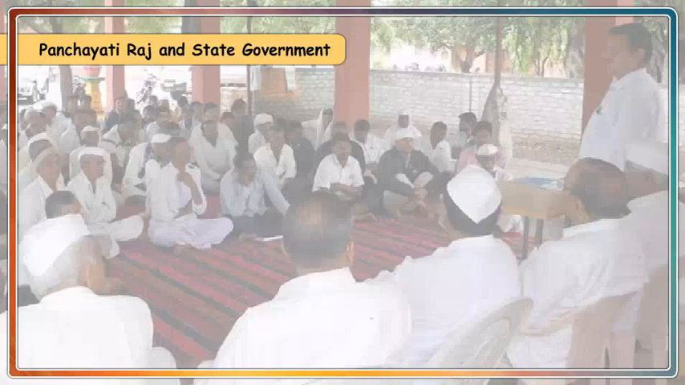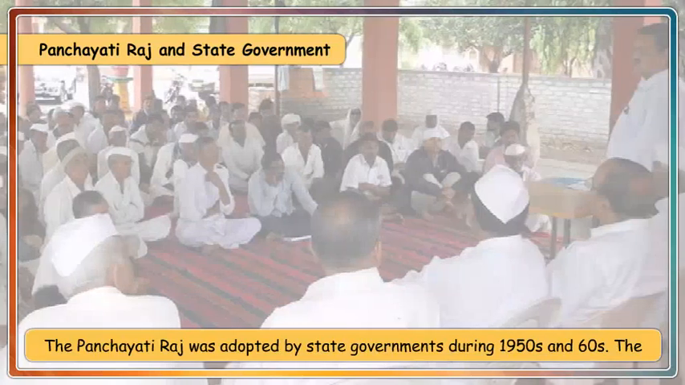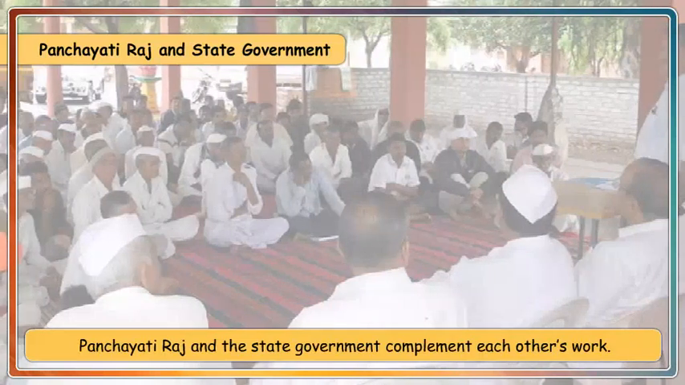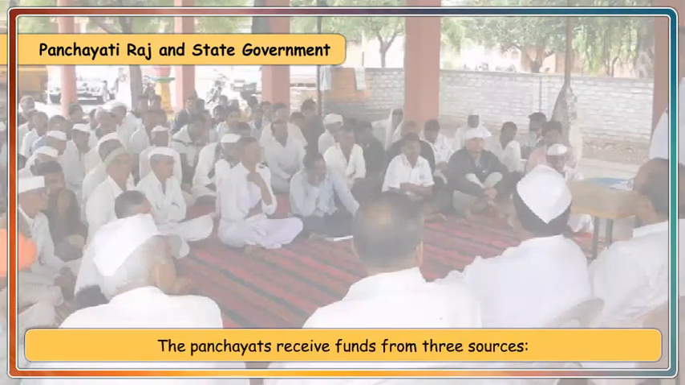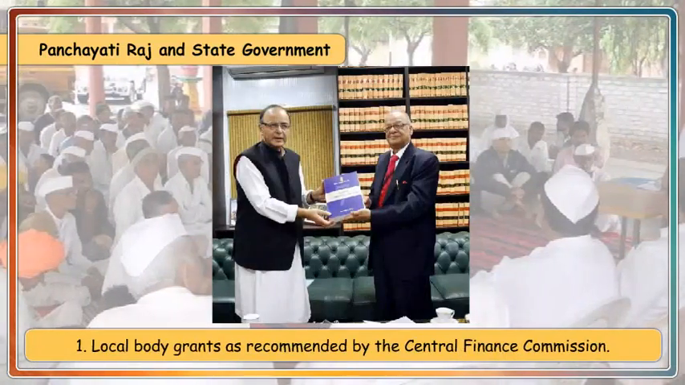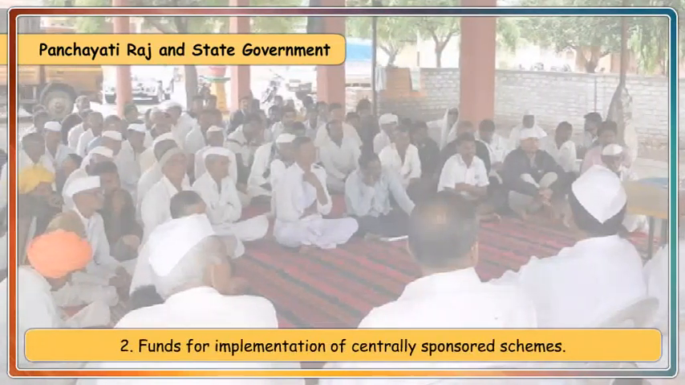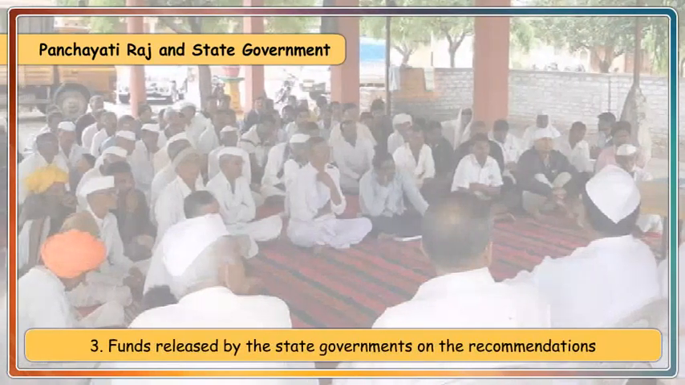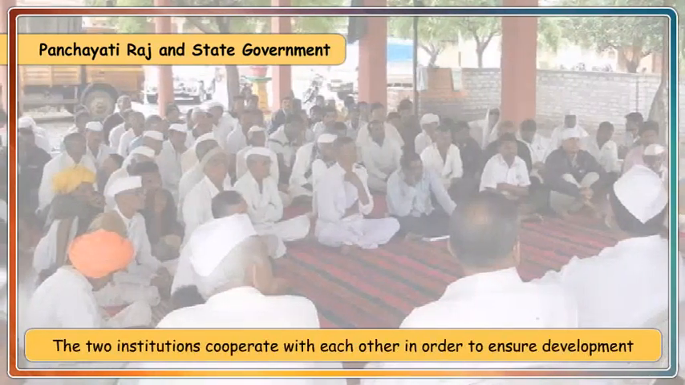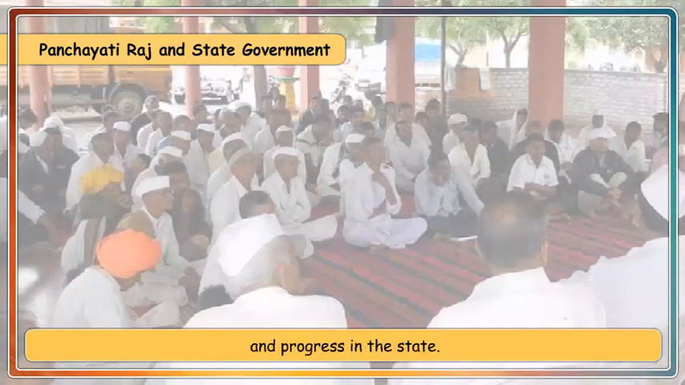Panchayati Raj and state government. The Panchayati Raj was adopted by state governments during the 1950s and 60s. The Panchayati Raj and the state government complement each other's work. The panchayats receive funds from 3 sources. Local body grants as recommended by the Central Finance Commission. Funds for implementation of centrally sponsored schemes. Funds released by the state governments on the recommendations of the State Finance Commissions. The 2 institutions cooperate with each other in order to ensure development and progress in the state.